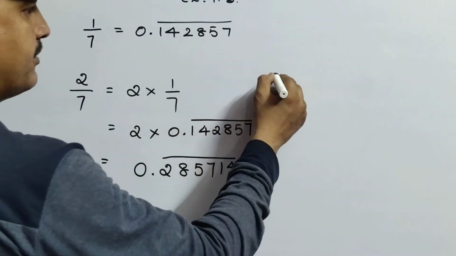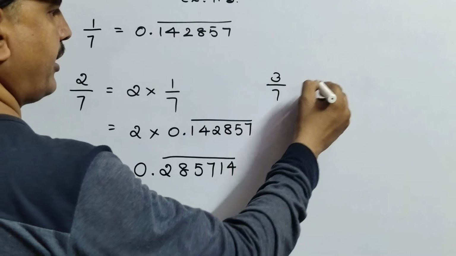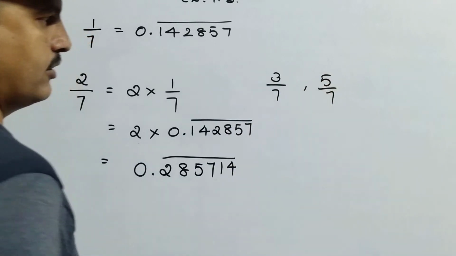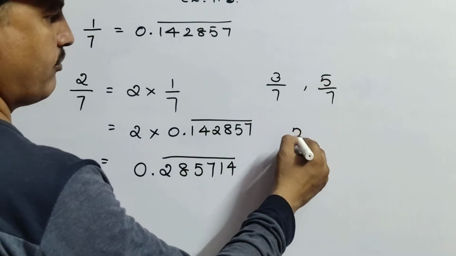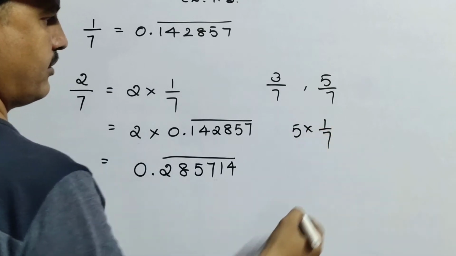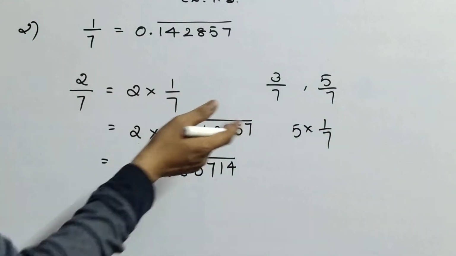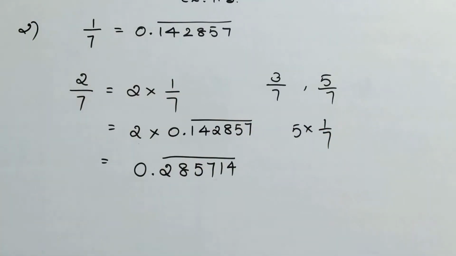Similarly, you can find 3 by 7, 5 by 7 and so on. If 5 by 7 is there, it is 5 into 1 by 7. You know the value of 1 by 7, so we will apply that. Is it clear now? I think the doubt is clarified.